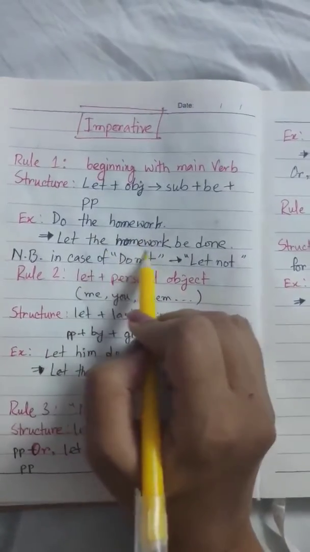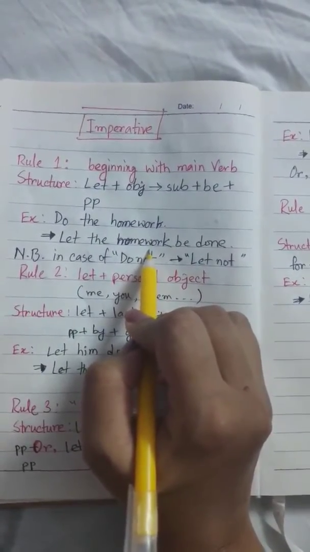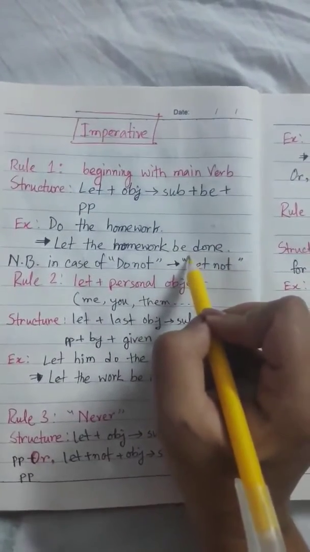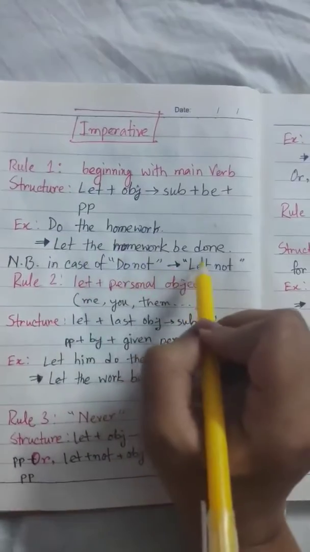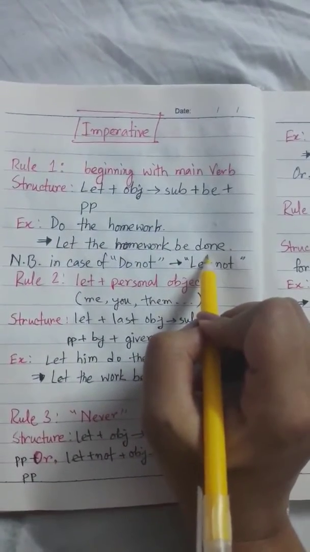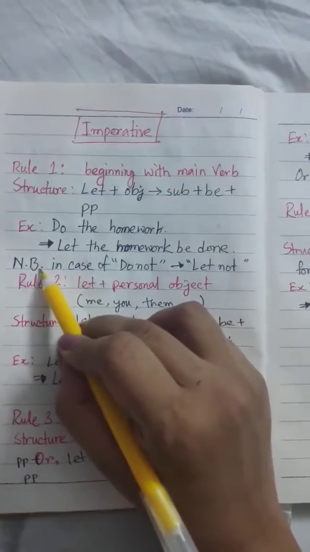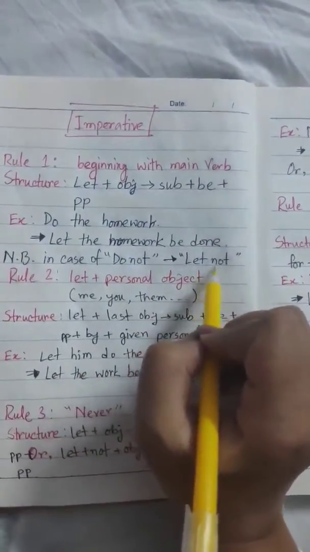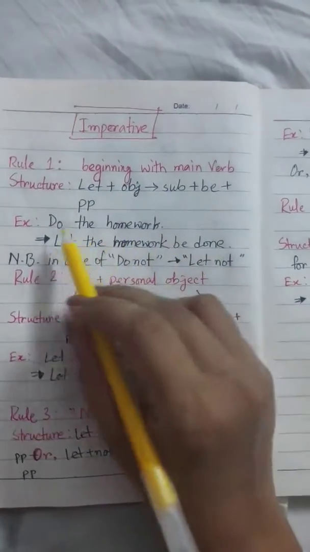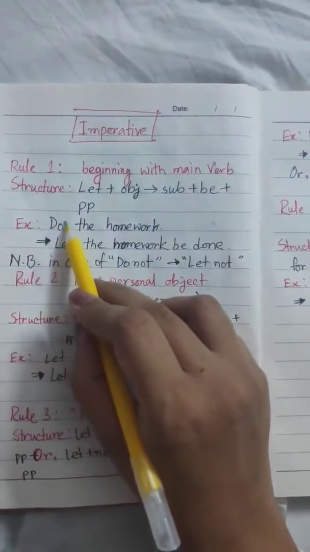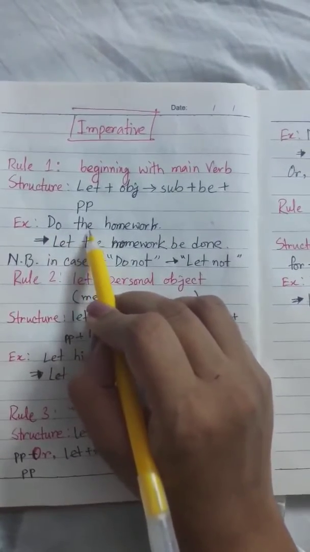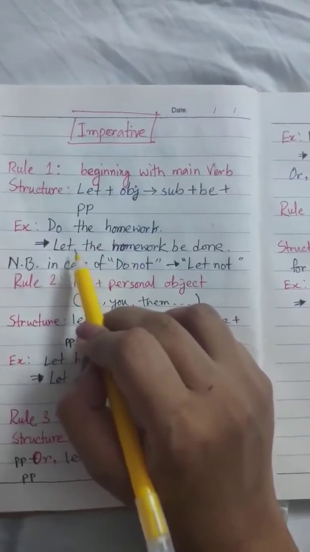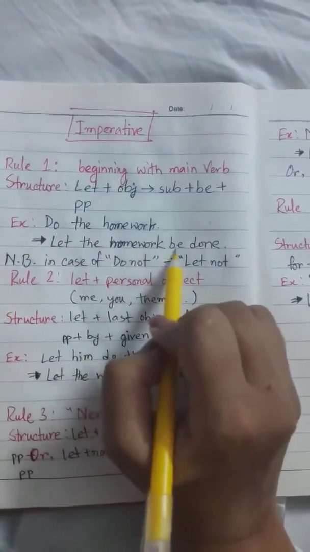Then the object becomes the subject. Then we add a be according to the structure, and then the main verb's past participle form. Note that in case of do not, we are going to use let not. If the example was do not do the homework, then we would change it into let not the homework be done.